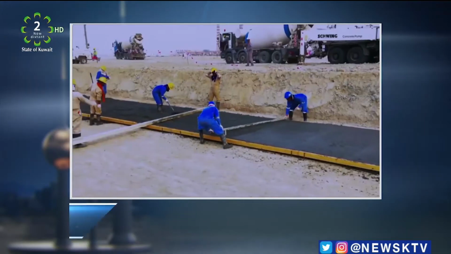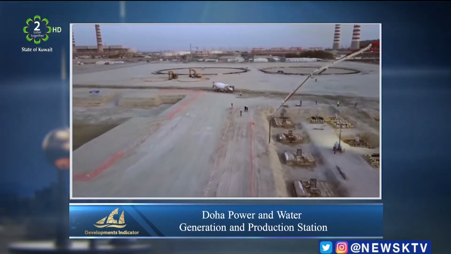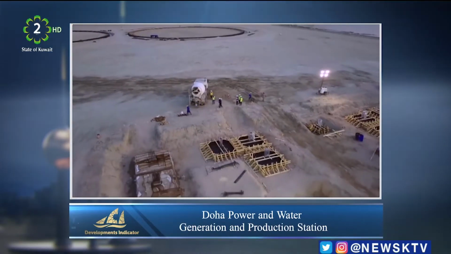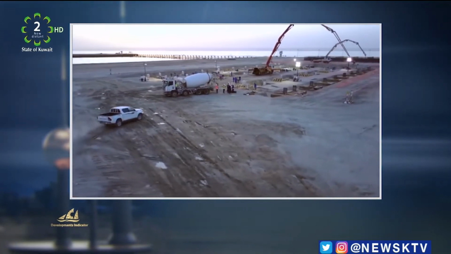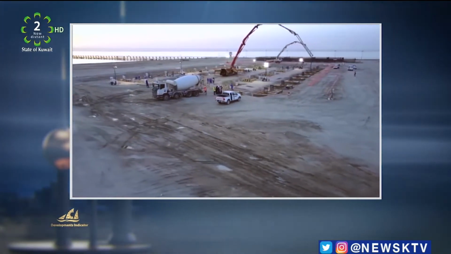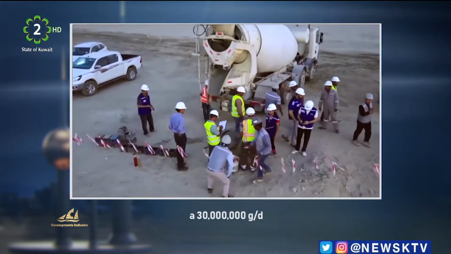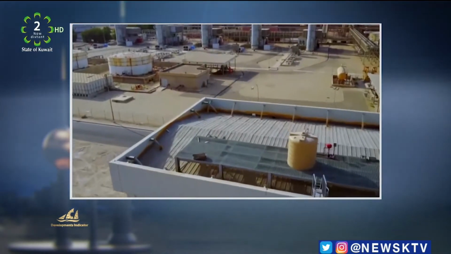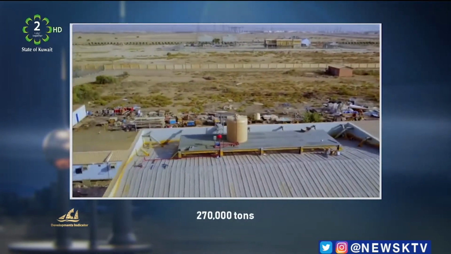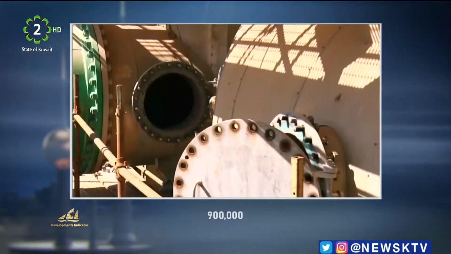The Ministry of Electricity and Water in Kuwait supervises the construction of a sea desalination project with reverse osmosis technology implemented at the Doha Power and Water Generation and Production Station. The project calls for the construction of a reverse osmosis seawater desalination plant near Kuwait City in Kuwait. The project aims at developing a 30 million gallons per day reverse osmosis plant with a recarbonation system. The facility will process 270,000 tons of seawater into fresh water a day, which could be consumed by 900,000 people.